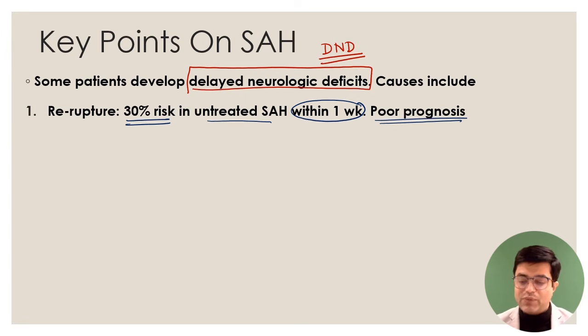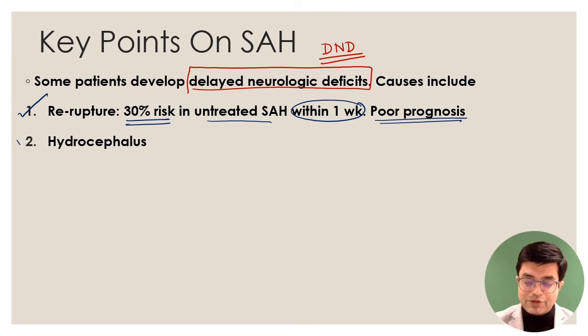That is why in every SAH you need to consider surgical opinion. Earlier the concept was conservative management. Now we do conservative management, but we also go in for neurosurgical intervention within 1 week of the rupture. So this is the first reason for delayed neurological deficit. Second, hydrocephalus. I hope you all know what is hydrocephalus. Hydrocephalus is a dilatation of the ventricles, increased CSF volume, and this hydrocephalus can cause features of raised ICP, which can again cause delayed neurological deficit.